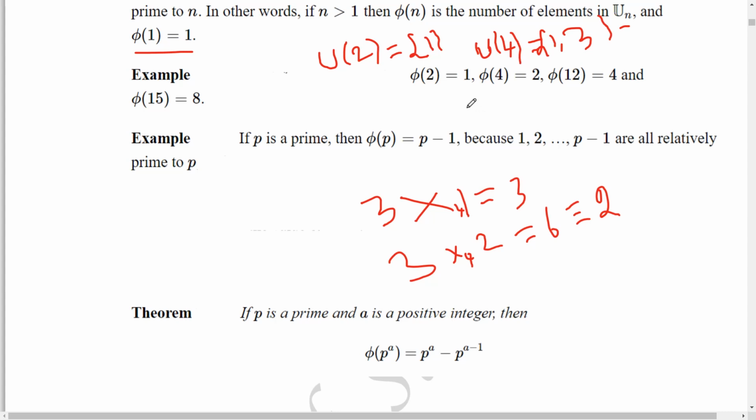Find out when this U(n) is cyclic. For what values of n is this U(n) cyclic? Think and find out.